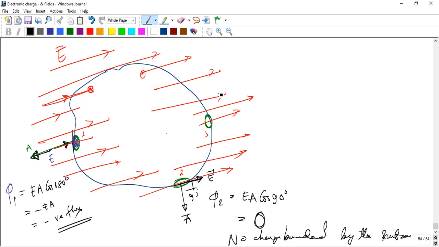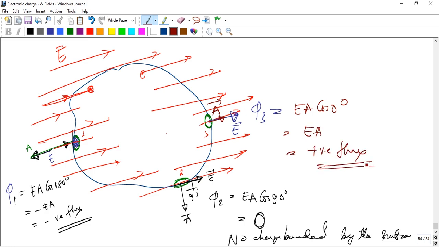Now flux number 3, phi 3. Here E is outward and the area is also in the outward direction. So that is EA cos 0, and cos 0 is 1, so EA means a positive flux. The positive flux represents the electric field piercing the surface in the outward direction, and negative flux indicates the electric field in the inward direction.